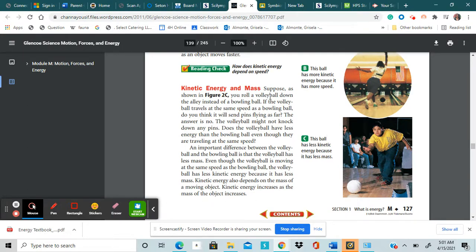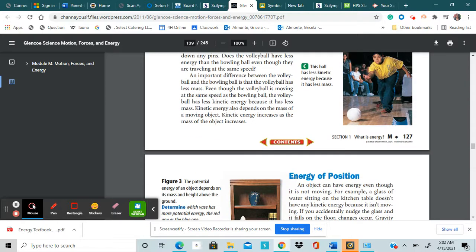Okay, scholars, so you learned two important concepts about kinetic energy. Kinetic energy is energy in motion, and speed makes a difference. The faster it's going, the more kinetic energy it has. The mass makes a difference. The heavier it is, the more mass it has, the more matter it's made out of, the more kinetic energy it has. So an object that is not as heavy will have less kinetic energy than a ball that's heavier, like a bowling ball compared to a volleyball.